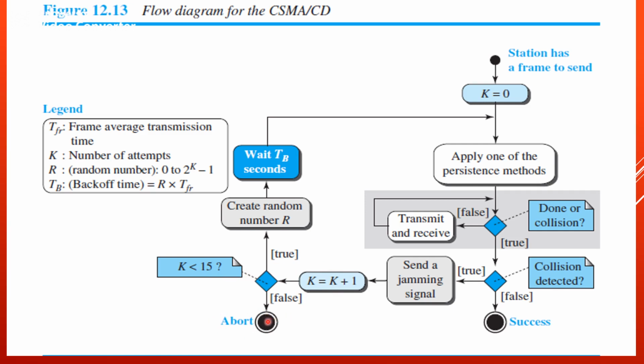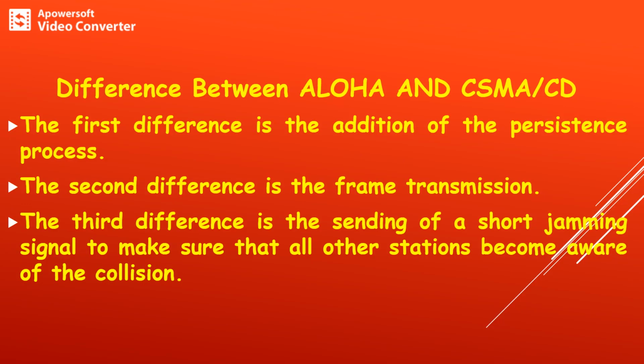This is almost the same as the Aloha protocol, but there are three differences between Aloha and CSMA/CD. The first difference is the addition of the persistence process in the case of CSMA/CD. Each station needs to follow any one of the persistence methods before sending the data.